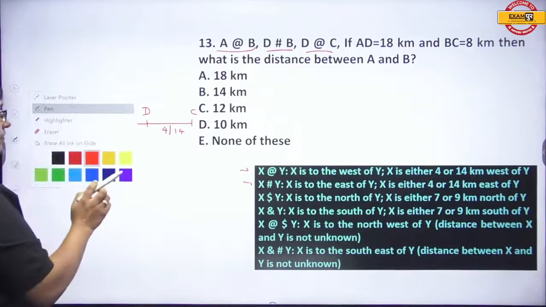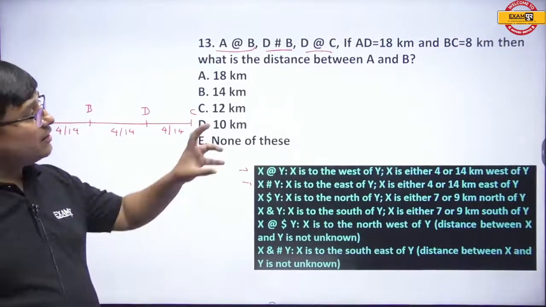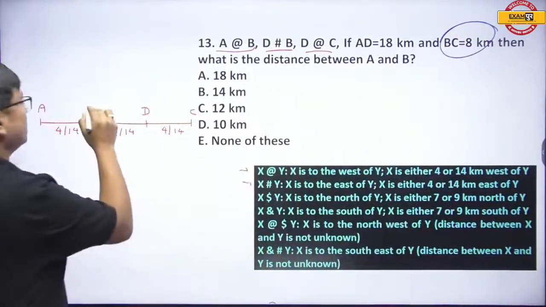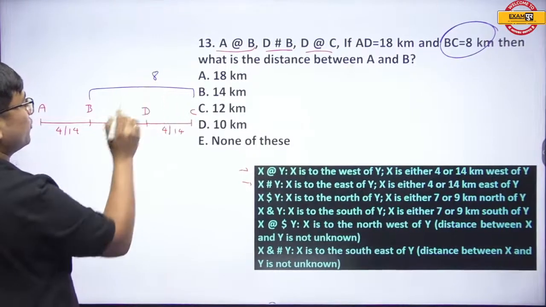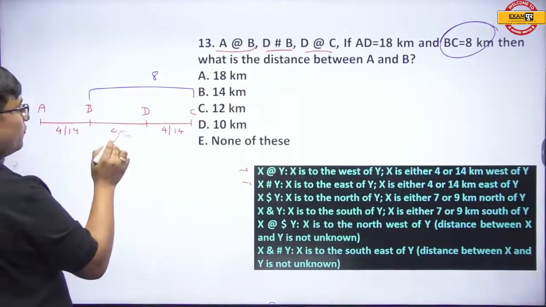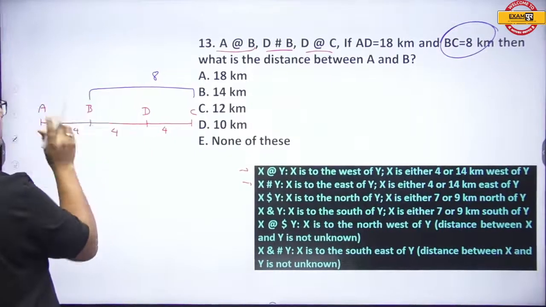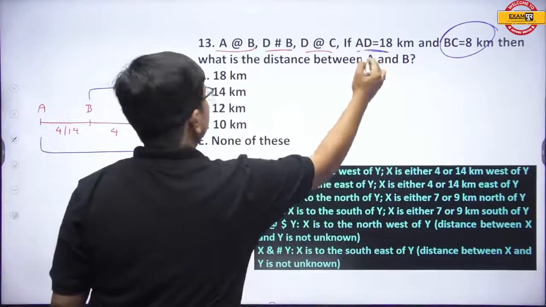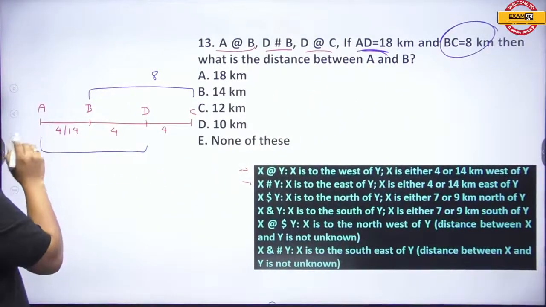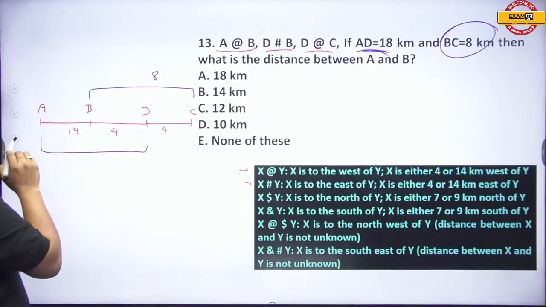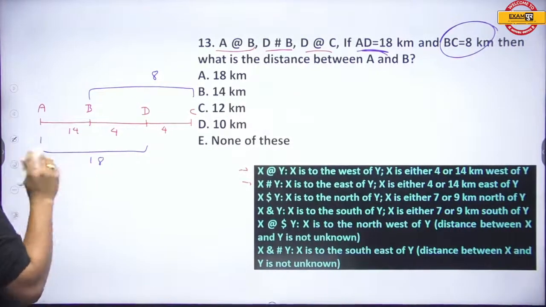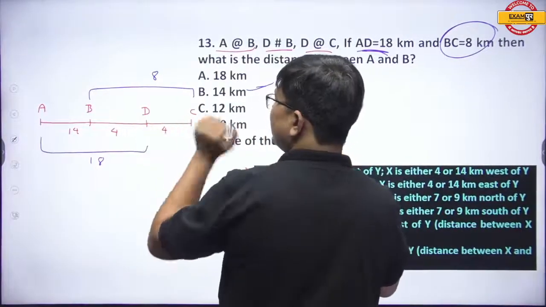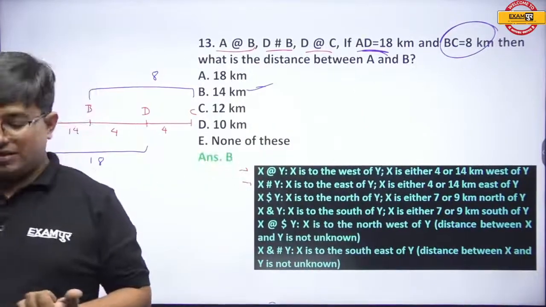Okay, everybody? Fine, everyone? So now, it is also telling you BC is 8. Now if BC is 8, for that to be 8 you require 4 and 4, which means that this distance is also 4 and this distance is also 4. And now it is also telling you that AD is to be 18. Now for AD to be 18 you require 14 over here, and this is now done. And now what is the distance between A and B? The distance between A and B is 14. Between B and D is 4. Between D and C is 4. And so on. You will be getting the answer.